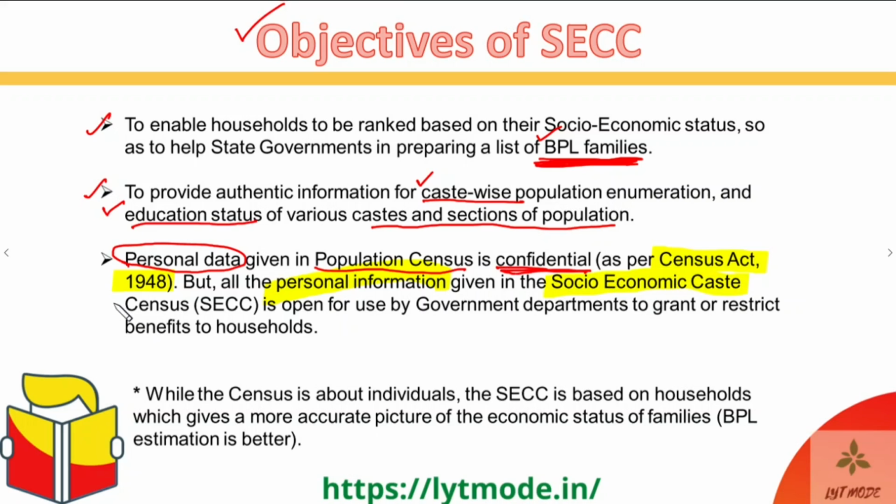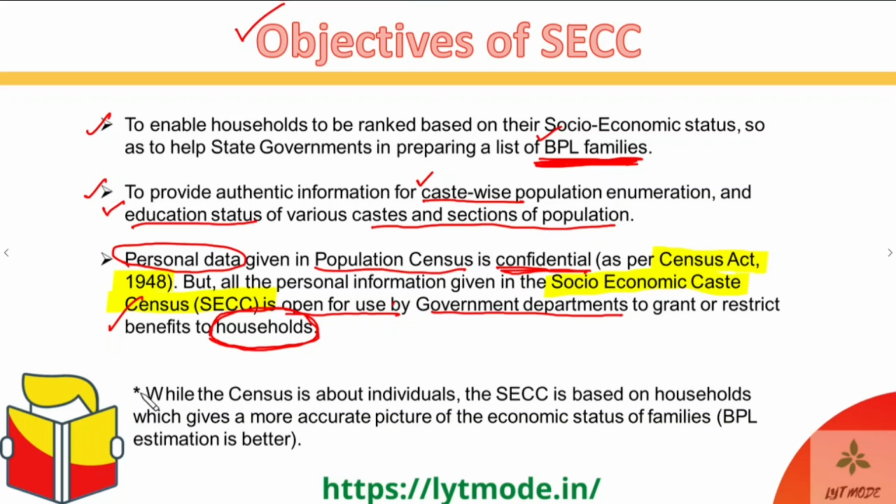Okay, so all the personal information given in the SECC is actually open for use by the government departments. So the government departments can openly use it to grant or restrict benefits to households. And this term households is very, very important. This is also a big, big difference between SECC and census. I will talk about it later. But in general, SECC mostly talks about households rather than individuals. And the population census mostly talks about individuals rather than the entire families. Alright.